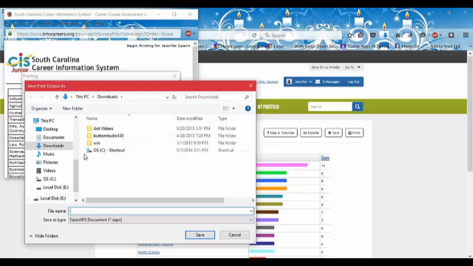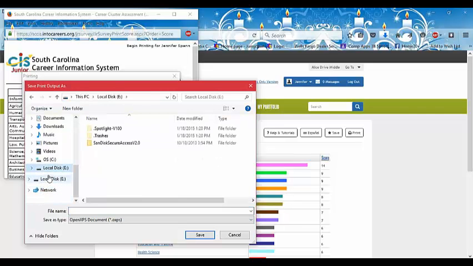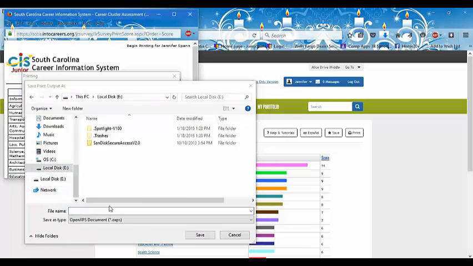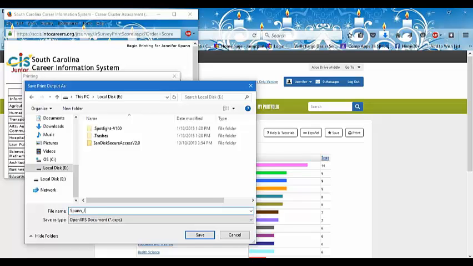It's going to go through all these steps, and you're going to save this. Now I'm at home, so I have a different set of savings, but you're going to save it into your network drive, wherever your network is. Because I don't have a network drive, I'm going to go ahead and save it to my USB drive. But you're going to save it as your last name, underscore first name, and then career cluster assessment.